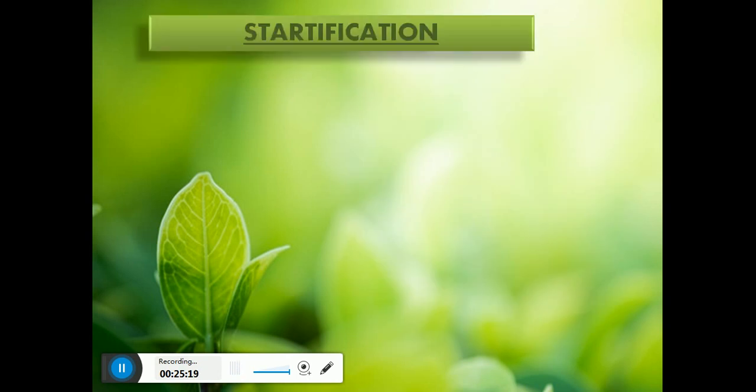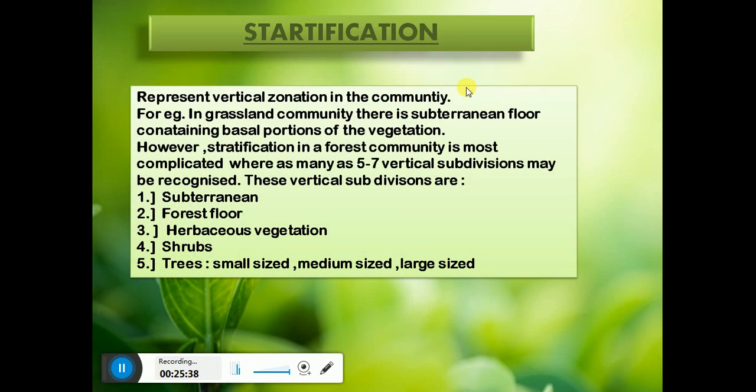Now, in the structure of ecosystem, we talked about the species composition and species diversity. Now it's time to learn where the species are placed in the ecosystem. So that's about stratification. Stratification represents the vertical zonation in the community, which means that there are layers present in the community where different types of species are present. So that will guide us about the place or the position of the species present in the ecosystem.